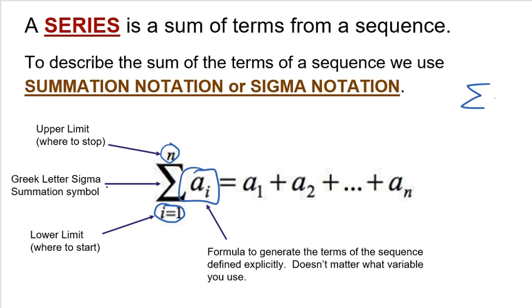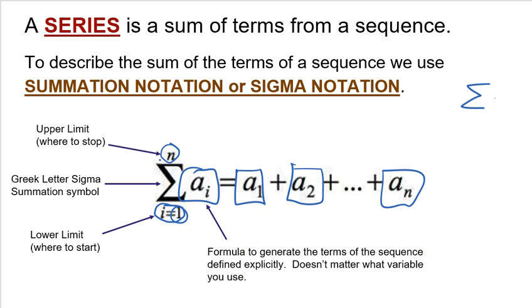Once again, the bottom number is what tells you where to start, the top number is the term you're going to stop with, and next to the sigma is the formula that gets you those terms. In this particular generic format, we start with the first term, so that's the 1 right here, and we keep adding until we get to the nth term, which is whatever term they tell us to stop with. So let's look at a couple of examples to make sure that this is easy.